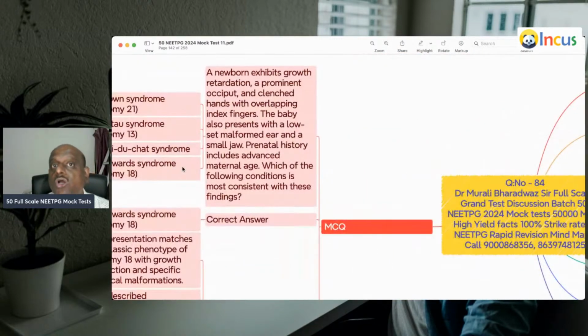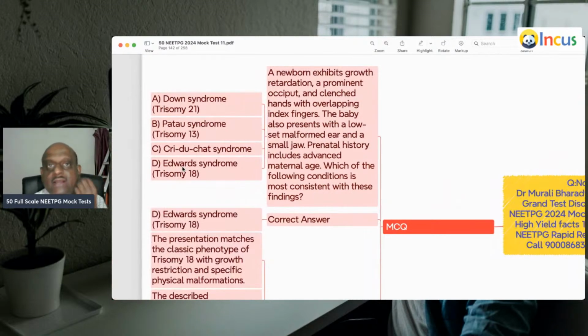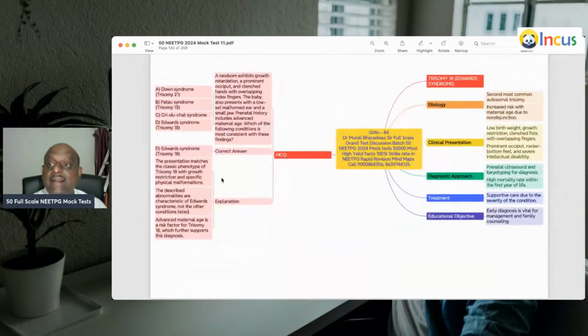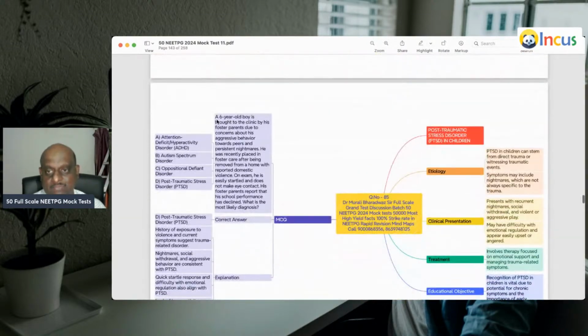A newborn exhibits growth retardation, prominent occiput, clenched hands, overlapping index fingers, low-set malformed ears, and a small jaw. They are all features of Edwards syndrome, which is trisomy 18, is what you need to remember.